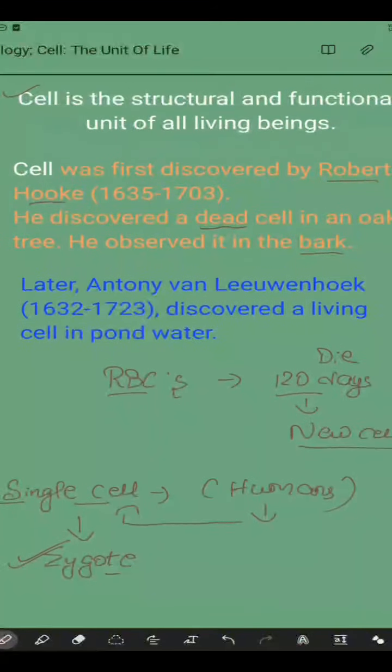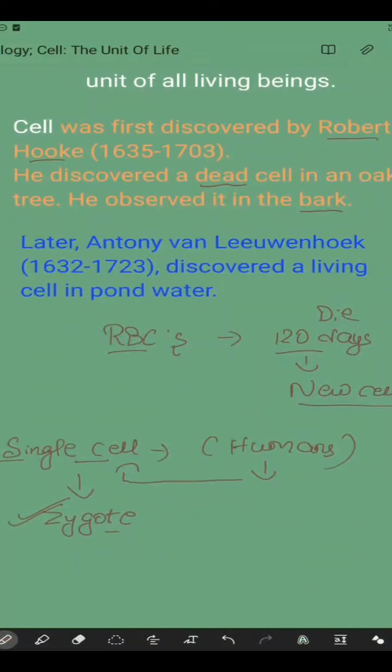So he was the first person to discover cell, but later, Anthony van Leeuwenhoek discovered a living cell in pond water. Now, basically, we are living organisms and we don't have dead cells in our body. If there are dead cells, they are removed. So, living cells are present. Until and unless living cells are present, we cannot identify the uses of it. So, Anthony van Leeuwenhoek discovered a living cell in pond water.